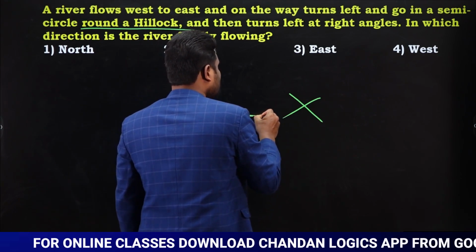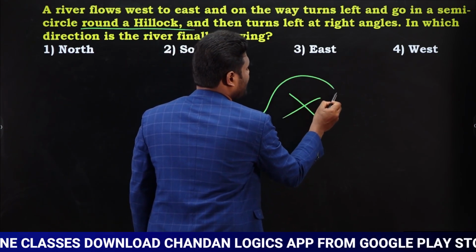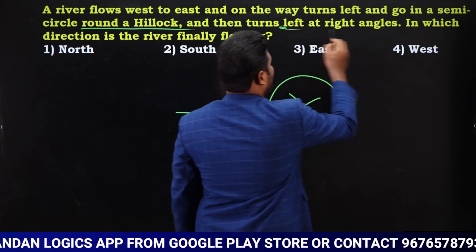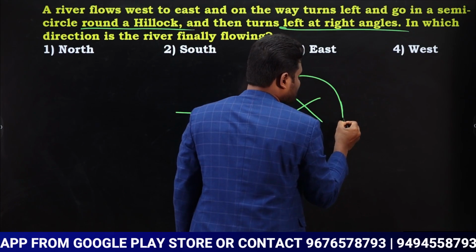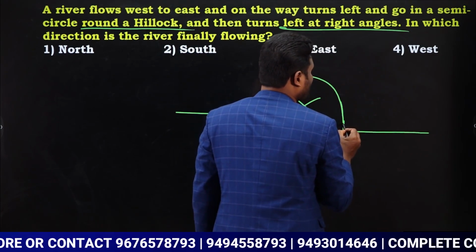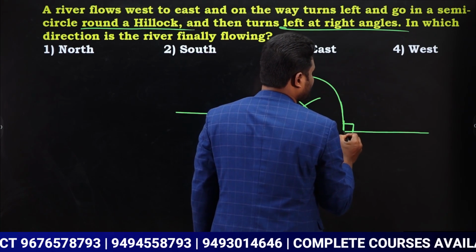Now look here. It is turning left and going in a semicircle round a hillock, and then turns left at a right angle. Now it is turning left. Look here, when it is falling down, what happened? It is turning left at a right angle.